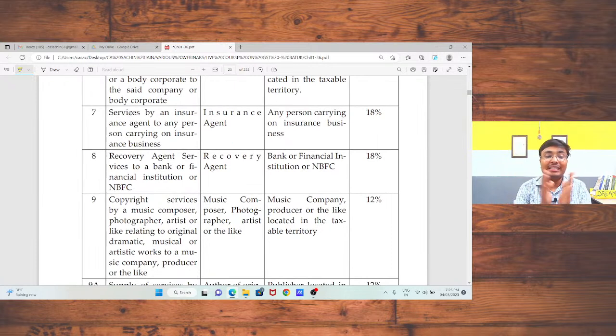Services by any insurance agent to any person carrying on insurance business. In that case also, reverse charge mechanism is applicable.